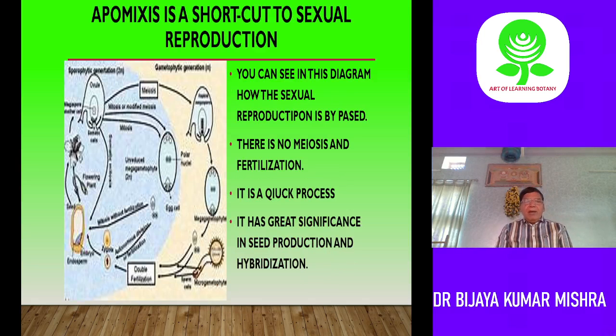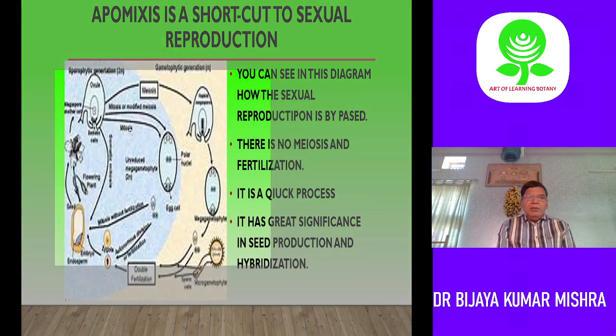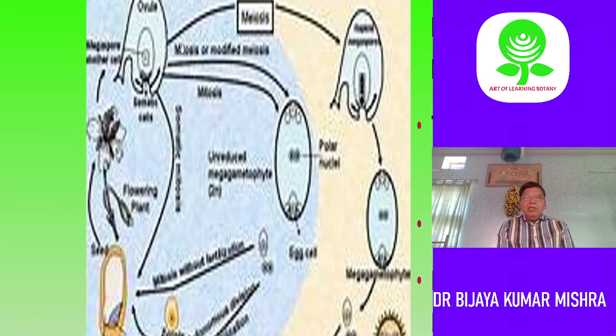Now here we can say apomixis is a shortcut way to sexual reproduction. Here you see, let us zoom in and you can see it. The outer circle here is sexual reproduction.